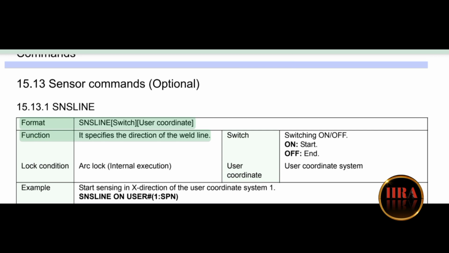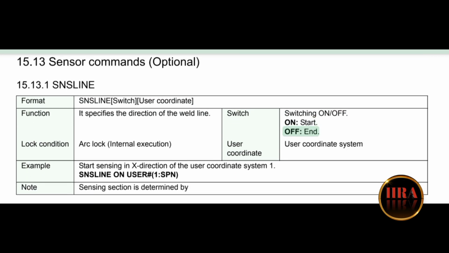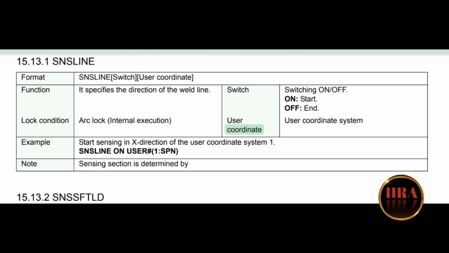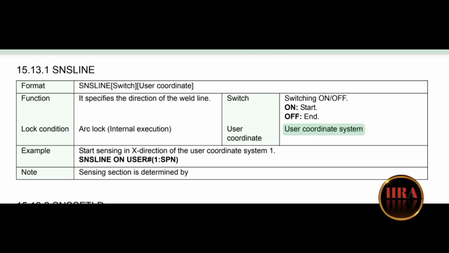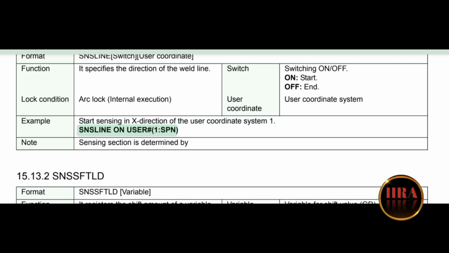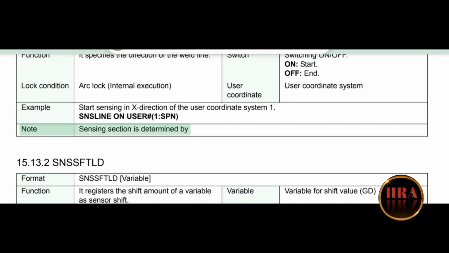Function: it specifies the direction of the weld line. Switch: ON to start, OFF to end. Lock condition: arc lock, internal execution. User coordinate: user coordinate system. Example: start sensing in the X direction of user coordinate system 1. SNSLINE ON user number 1 SPN. Note: the sensing section is determined by